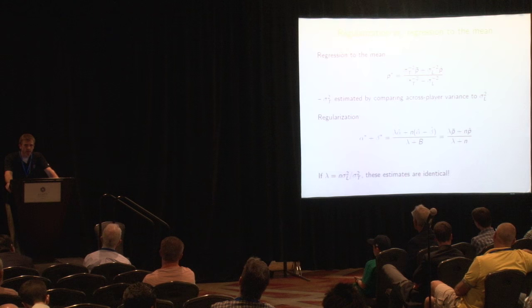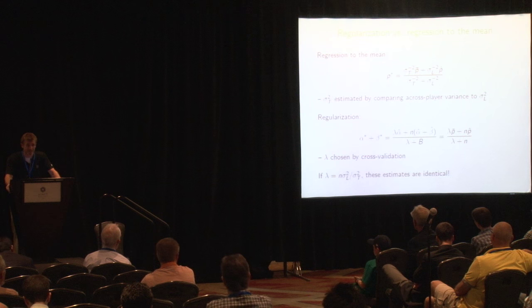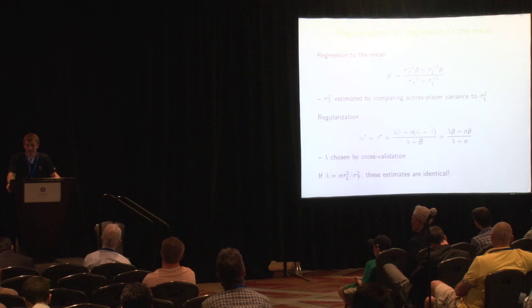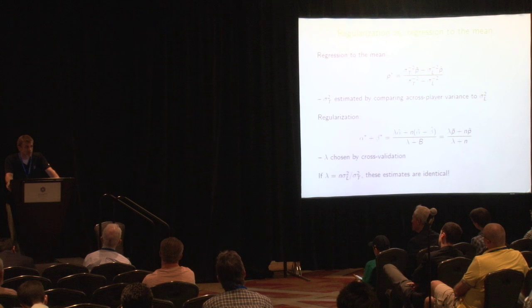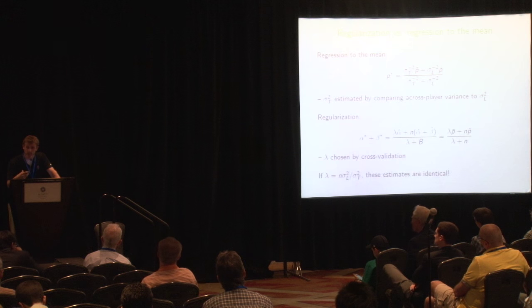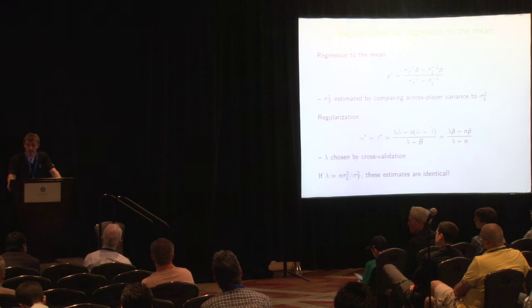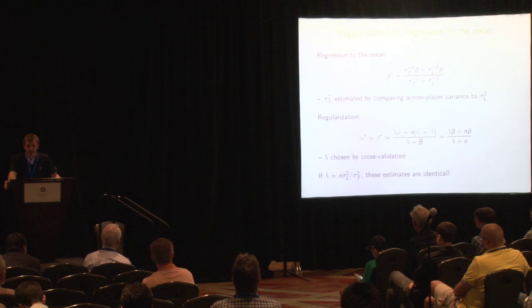Now, for the regularized linear model, we choose lambda through a process called cross-validation. I could spend more than 20 minutes explaining cross-validation, but the idea is that we're choosing lambda, which minimizes our prediction error when we use this model to predict true strikeout probabilities for individual batters. And so in that sense, we're doing something very similar to regression to the mean, where regression to the mean is minimizing the expected error between our prediction and the truth, conditional on the data that we've observed. And this right here is the difference between regression to the mean and the regularized linear model that I've introduced. It's just a matter of how we estimate the appropriate amount of shrinkage to do.